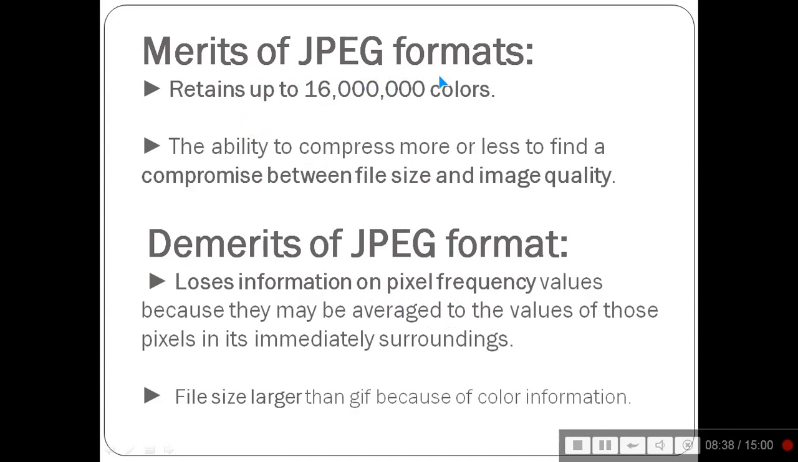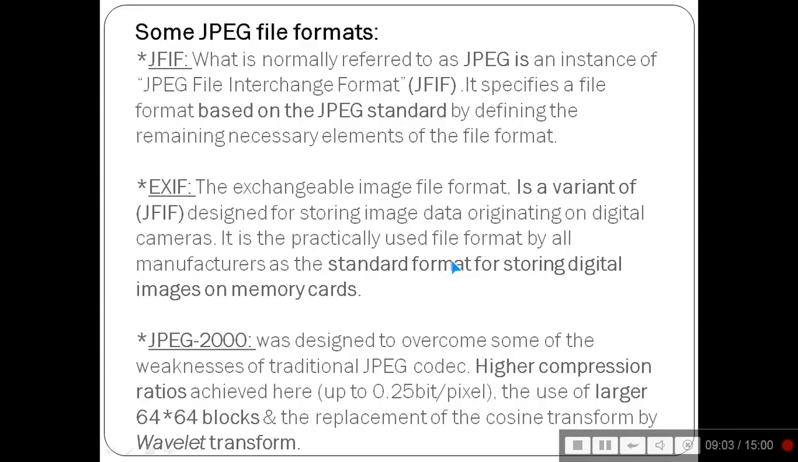Merit of JPEG format: it retains up to 16 million colors, with the ability to compress more or less to find a compromise between file size and image quality. Demerits: it loses information, pixel frequency values, because they may be averaged to the values of those pixels in its immediate surround, that is the neighboring areas. File size is larger than GIF because of color information. Some JPEG file formats are JFIF, EXIF, and JPEG 2000 with different aspects and features.